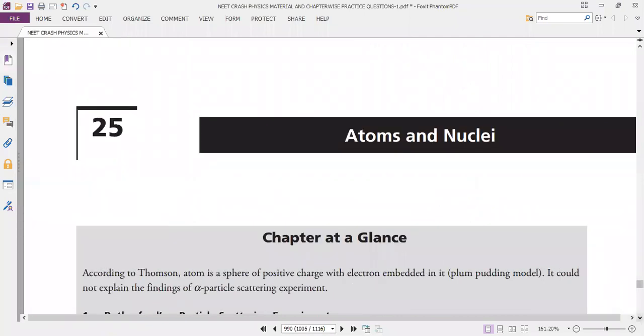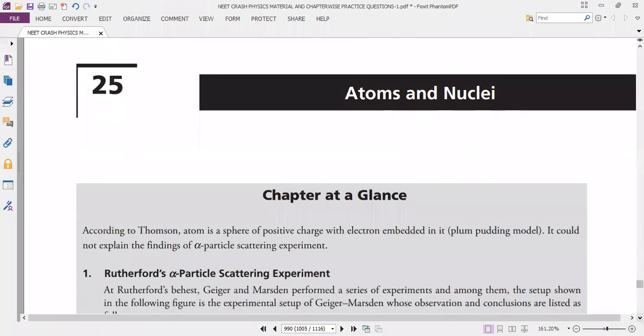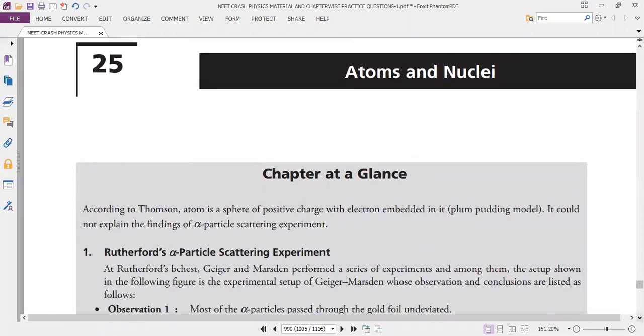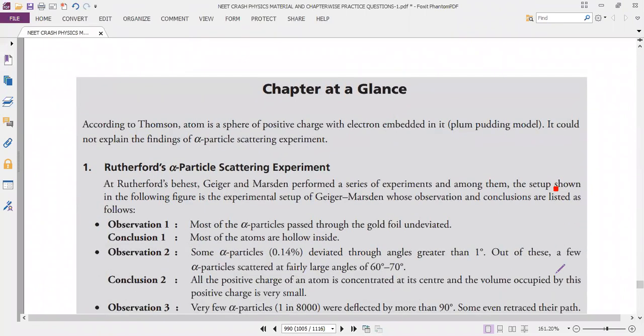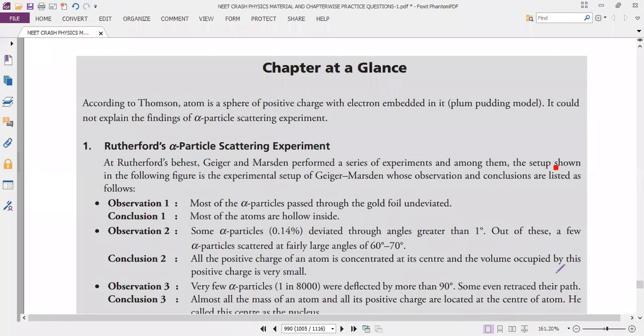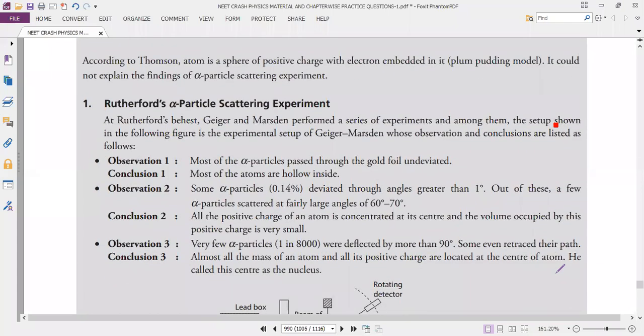Okay, one small recap. The first one, the Rutherford alpha particle scattering experiment. The first observation: most of the alpha particles pass through the gold foil undeviated. So what is the result? We conclude that most of the atom is hollow inside, that is, empty.